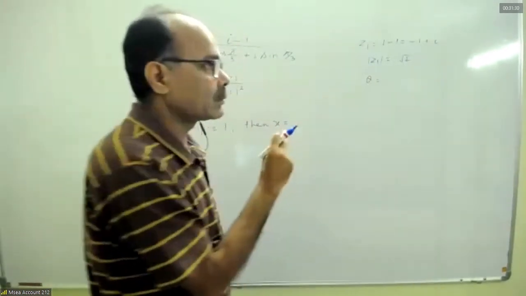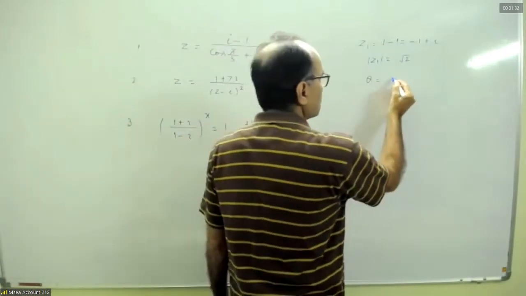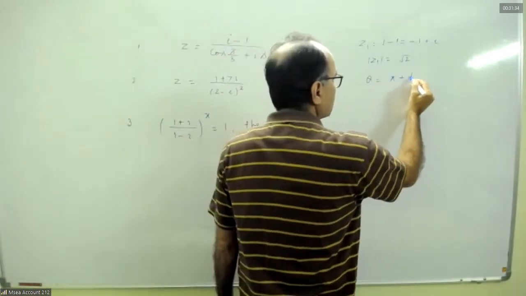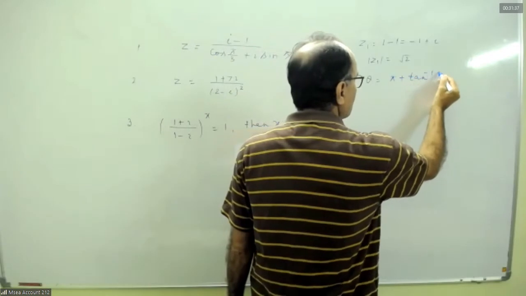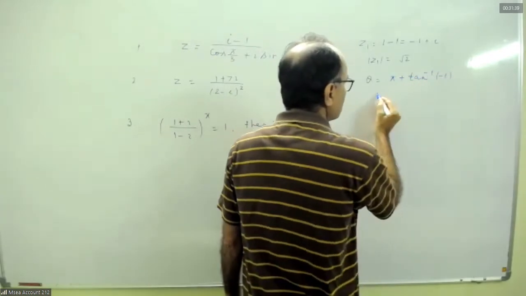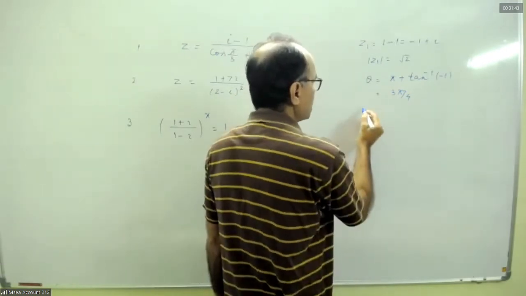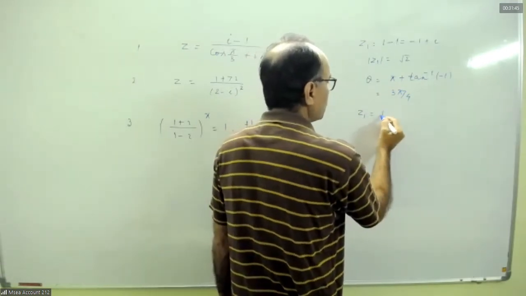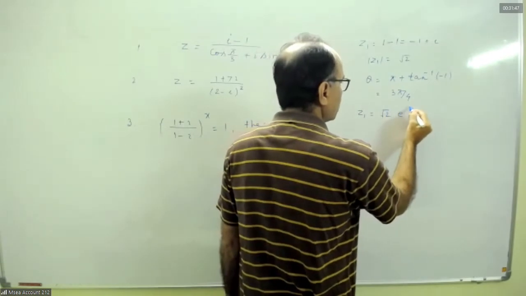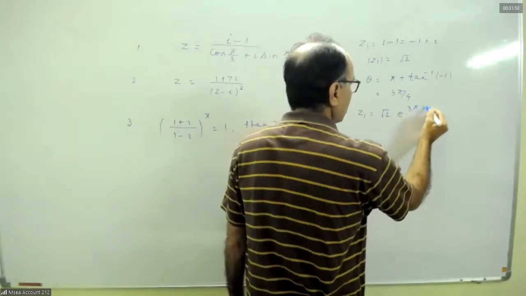Again, it is in second quadrant. So pi plus tan inverse minus 1 is 3 pi by 4. So Z1 equal to root 2 into e to the power 3 pi i by 4.